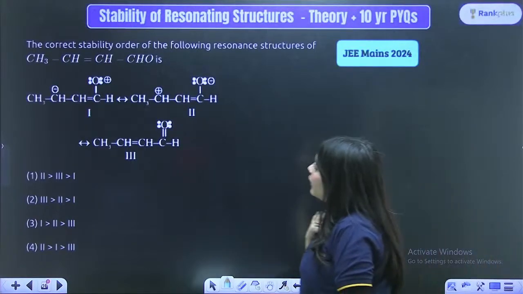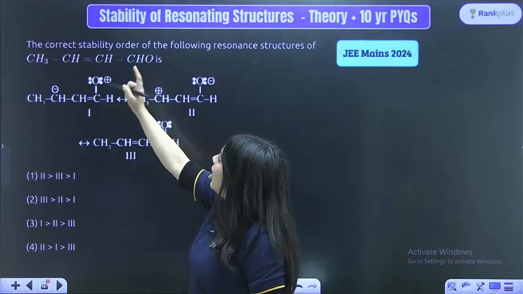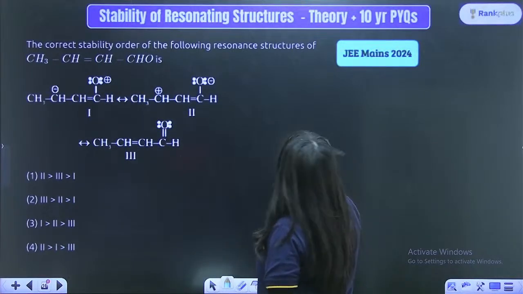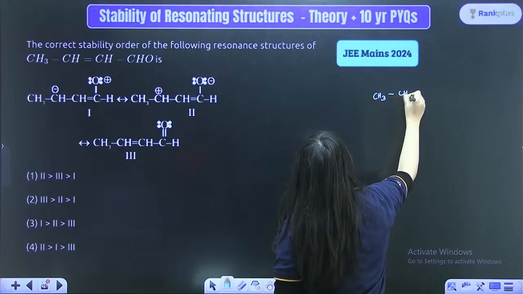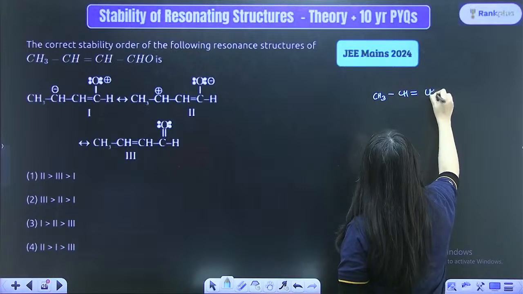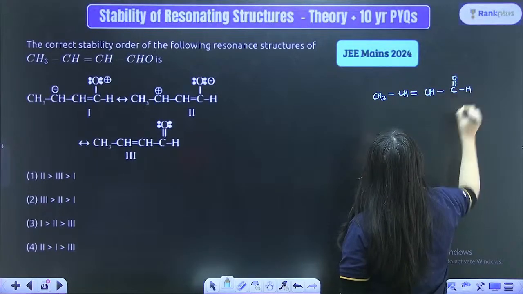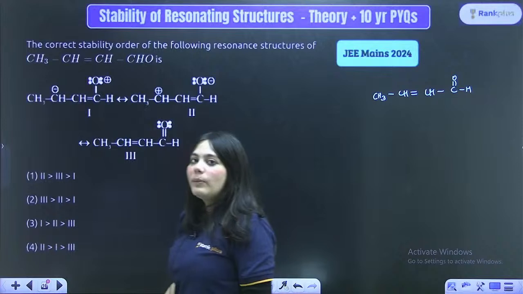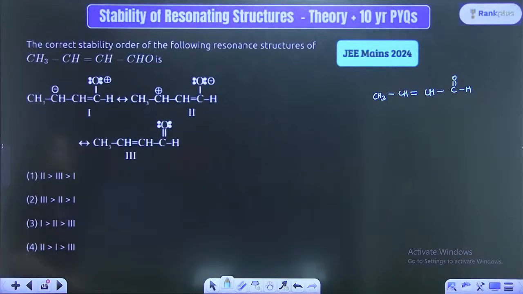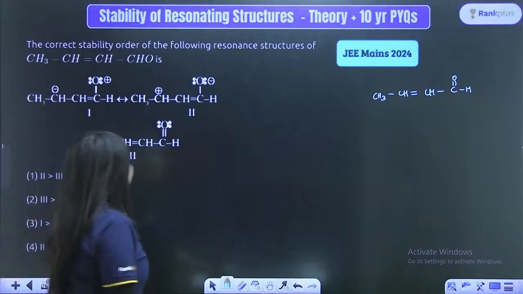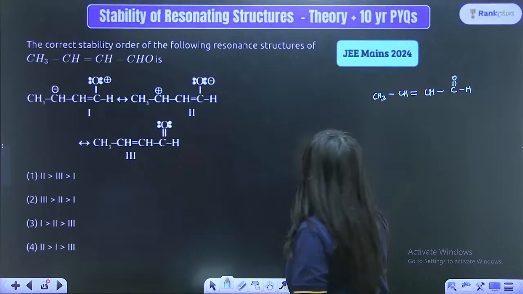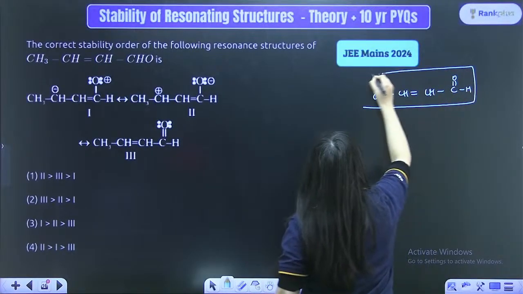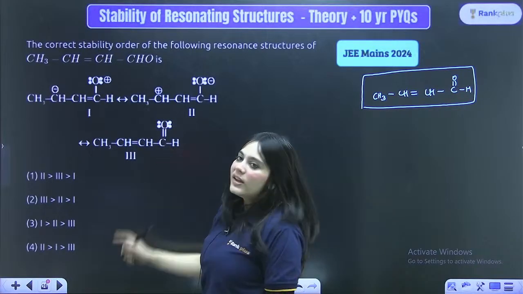So what they have given you in the question is a molecule which looks like this. I'm just drawing the molecule over here: CH3, CH, and here it is a double bond. Here is once again a CH, and a C double bond OH group is present over here, right? Now what they've asked you is to write the stability of the resonating structures. They've given you three structures, and this structure is not included in telling the stability. Only structures 1, 2, 3 are given.